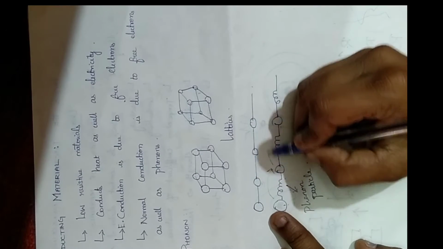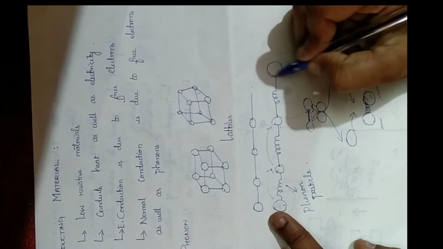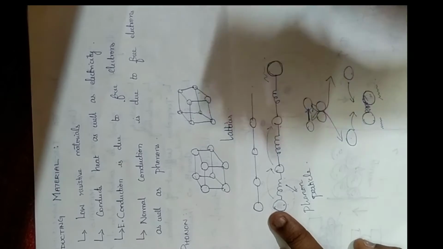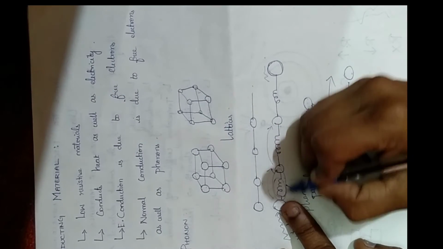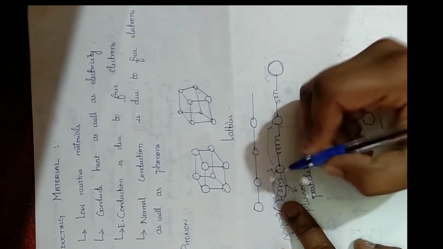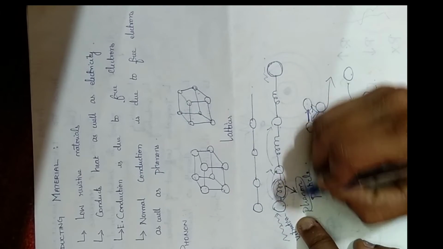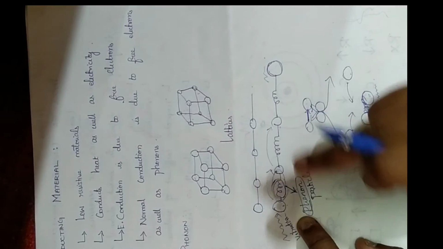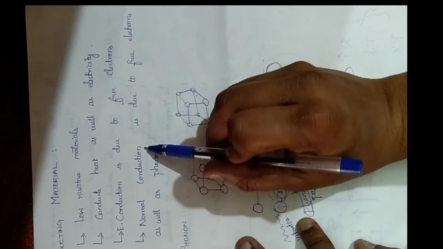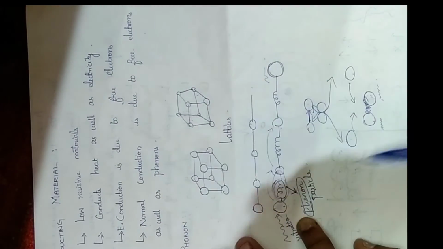That is why we call this vibrating material phonons. Instead of considering it as a vibrating wave or anything, they consider it as a particle. So this vibrating particle is known as the phonon particle. For normal conduction, we need free electrons as well as phonons, which are the vibrating part.